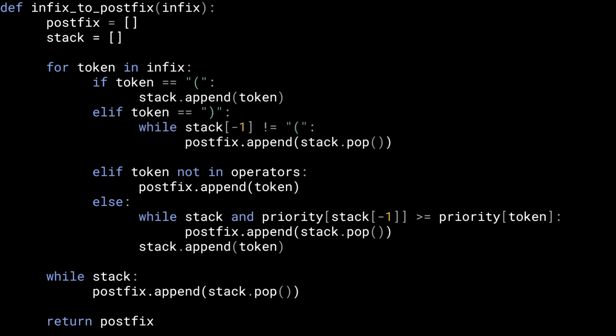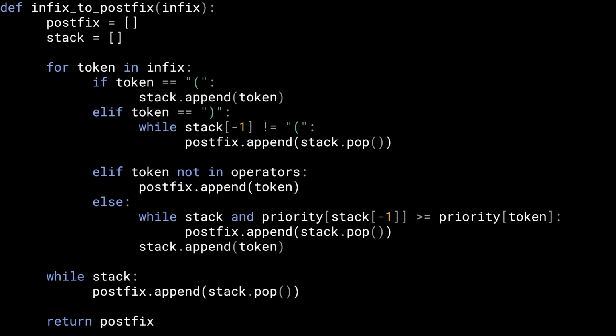While the stack top is not an opening bracket, go ahead and kick out all the elements one by one. So what we are going to say is: everything in between these two brackets, between this opening round bracket and the closing round bracket, go ahead and pop those elements from the top of the stack and keep on appending them to the postfix notation.